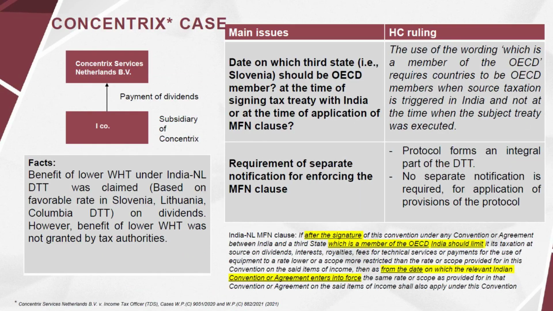Let's have a look at Concentric's case. On the issue of the date on which the third state, i.e., Slovenia, should be an OECD member, i.e., at the time of signing the tax treaty with India or at the time of application of the MFN clause, the High Court ruled that the wording "which is a member of the OECD" requires countries to be OECD members when source taxation is triggered in India and not at the time when the subject treaty was executed.